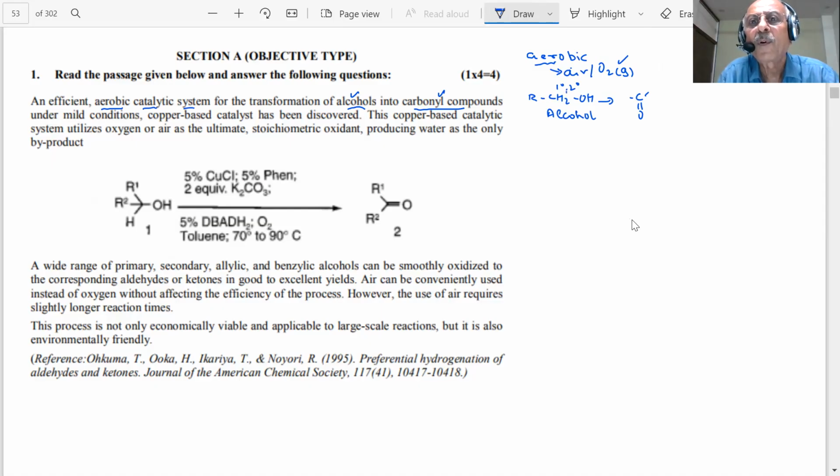Or in more general terms, student, I'm writing like this, because I don't know what type of alcohol could be there. So alcohols are converted into carbonyl compounds under mild conditions. First point. Mild conditions, student. Number 2 point.